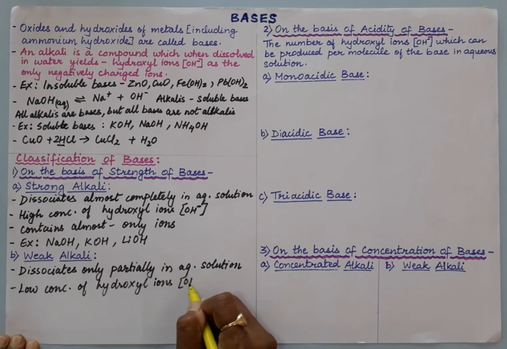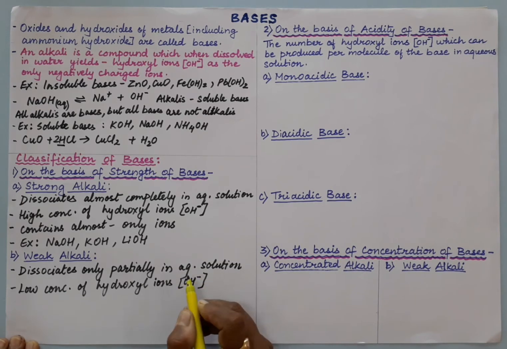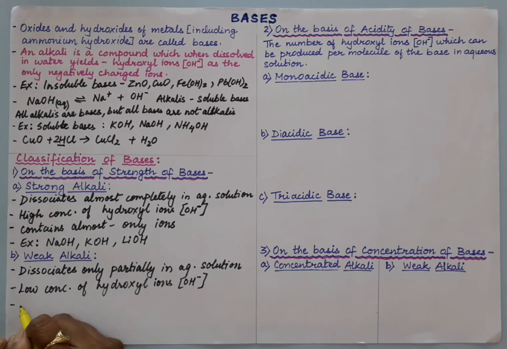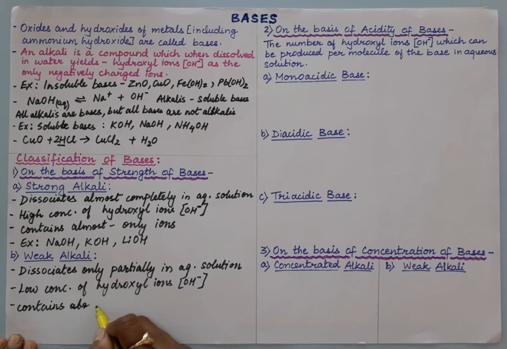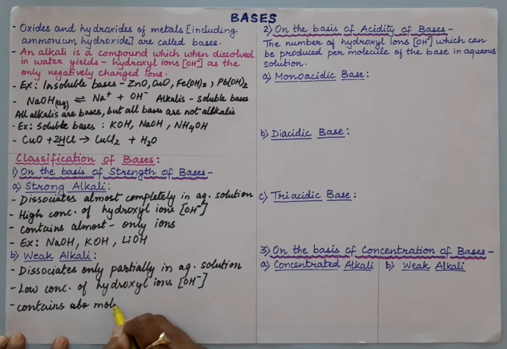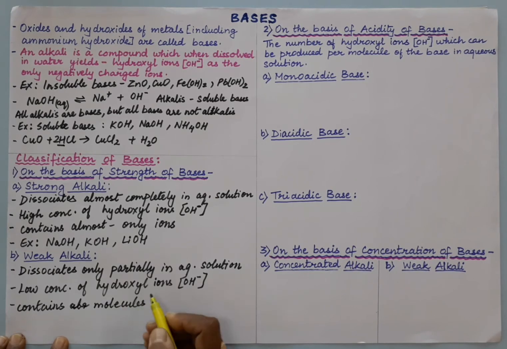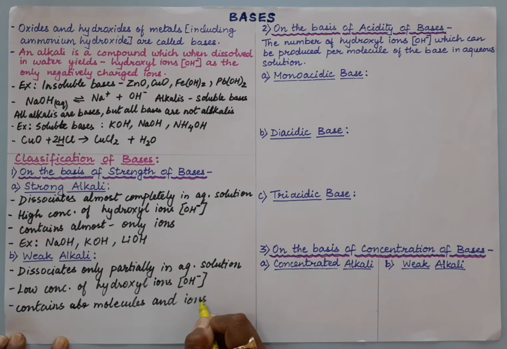OH minus ions are less and molecules are more. So what type of particles are present in this? That is a very important question. It contains, we will say, molecules and ions. We will have both. Why?